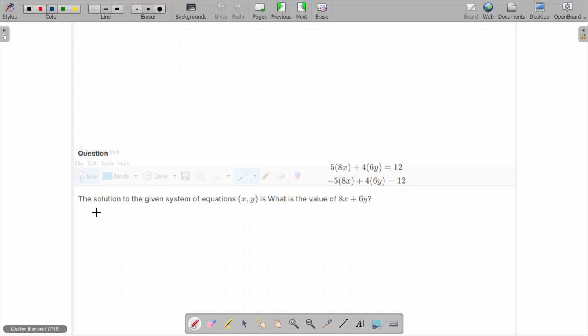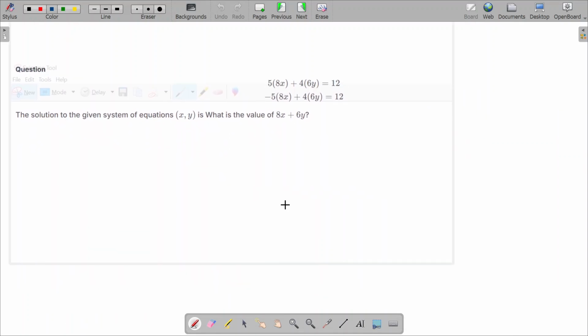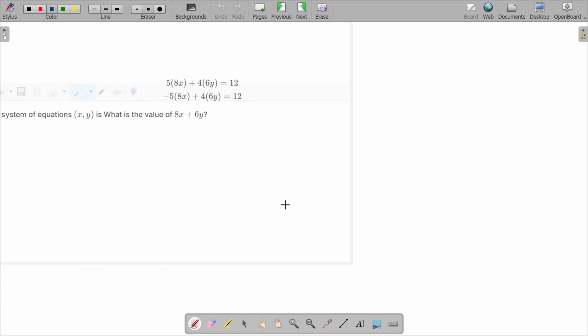Okay, interesting question, I would say. Let's focus on the equation first. These two are simultaneous equations. Many of you will start expanding it, using the distributive property, 5 times 8, 40x plus 24y equals 12, like that. From there you will find the values of x and y, and you plug in the values. You will do x times 8, 6 times y, and then add both of them to get the answer. It's a long process. I'll tell you a very short trick.